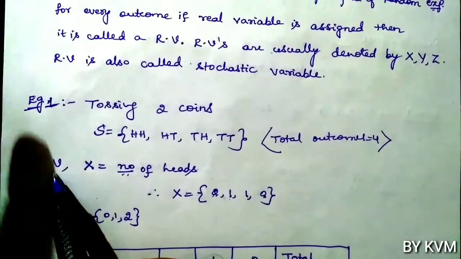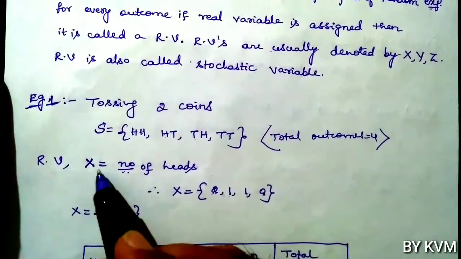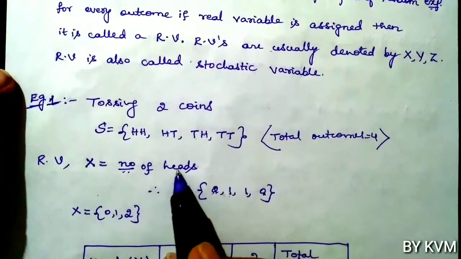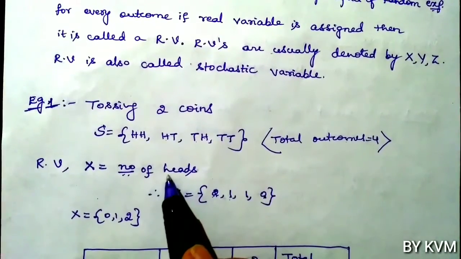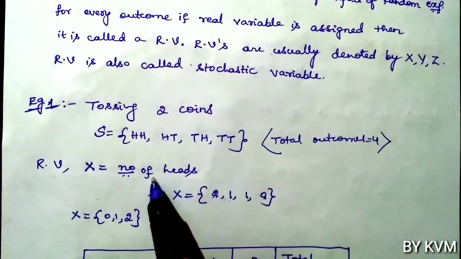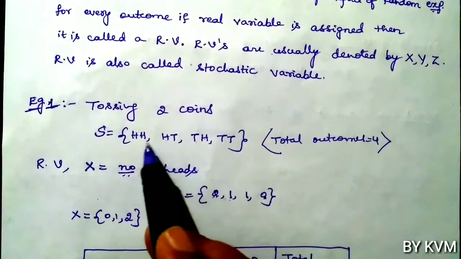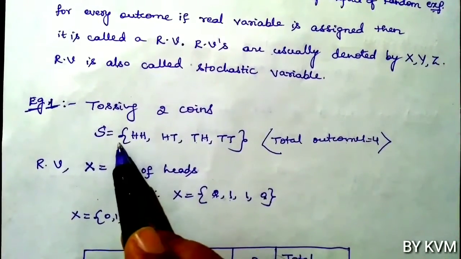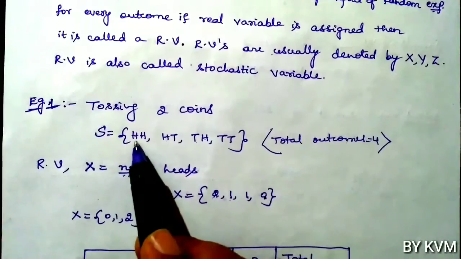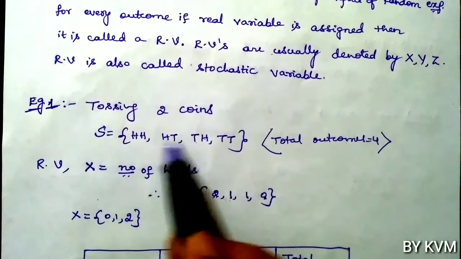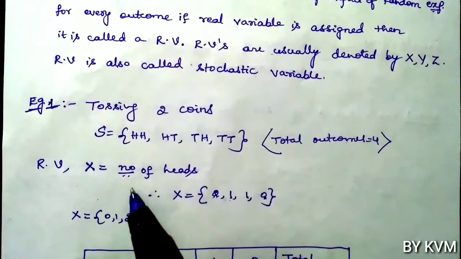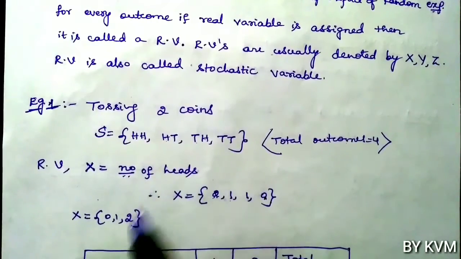The random variable we are going to introduce here is X. X is the number of heads. Now we are going to assign this random variable for each outcome of the sample space S. For all these 4 outcomes, we are going to check the number of heads.